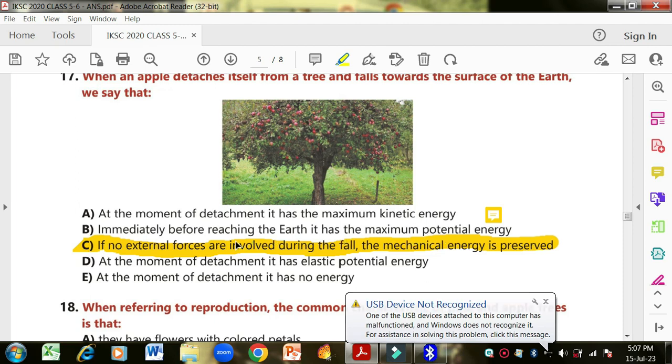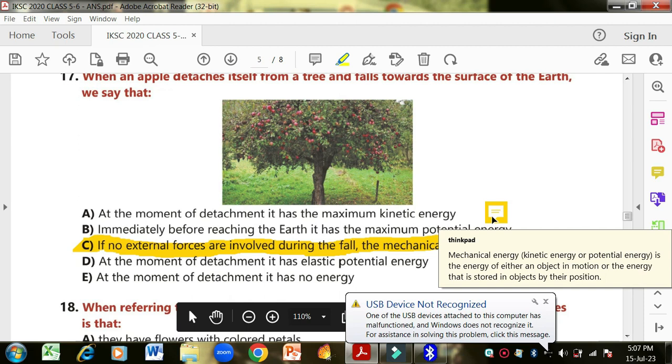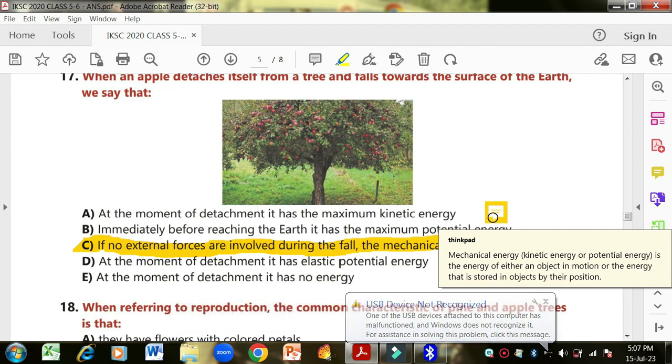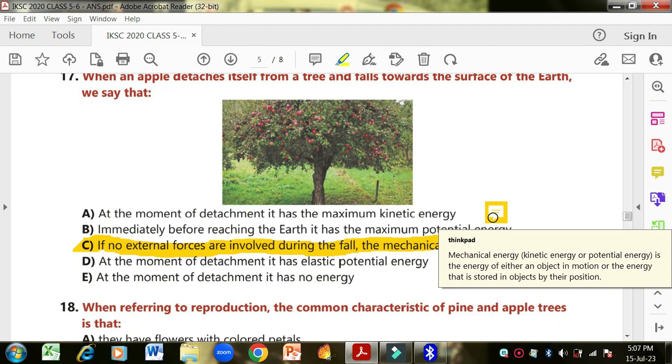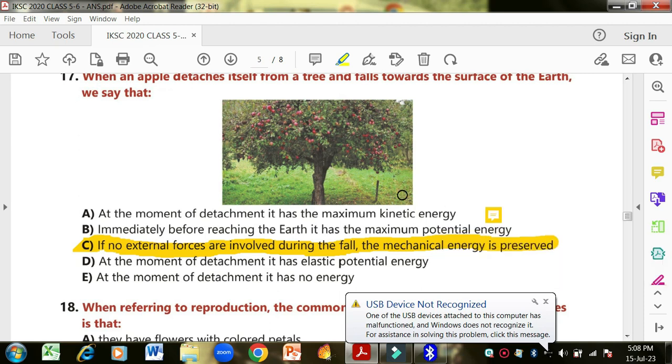If no external forces are involved during the fall, the mechanical energy is preserved. What is mechanical energy? Mechanical energy is both kinetic and potential energy: the energy of an object in motion or the energy stored in an object by its position. So when the apple is not detached from the tree, it has potential energy. When it detaches from the tree and falls down, then it has kinetic energy. It means that it has both energies, mechanical energy and kinetic energy. So option C is correct.